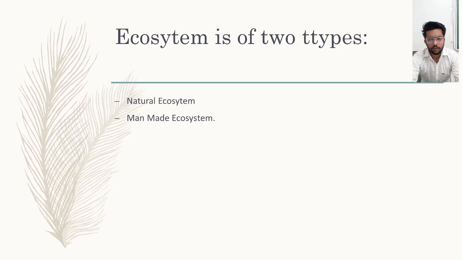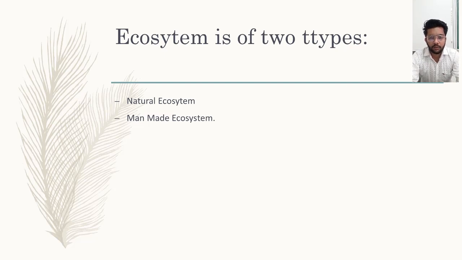Next, an ocean. Ocean is also an ecosystem. A desert is also an ecosystem because the plants and animals living there are living things, and all the soil and air is non-living things. So when living things and non-living things interact with each other, they form an ecosystem. Ecosystem is of two types. First type is natural ecosystem and the second type is man-made ecosystem.